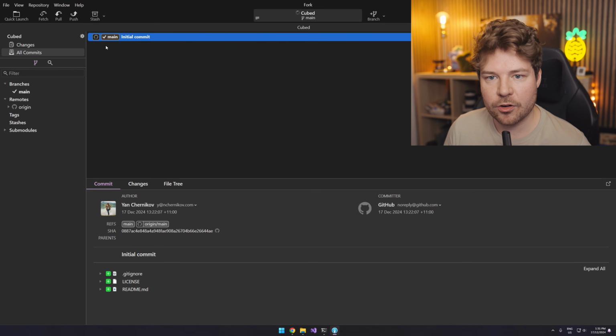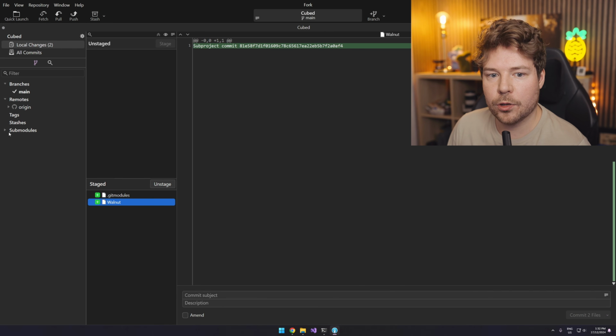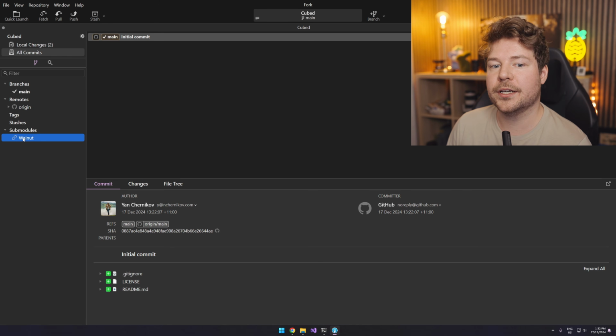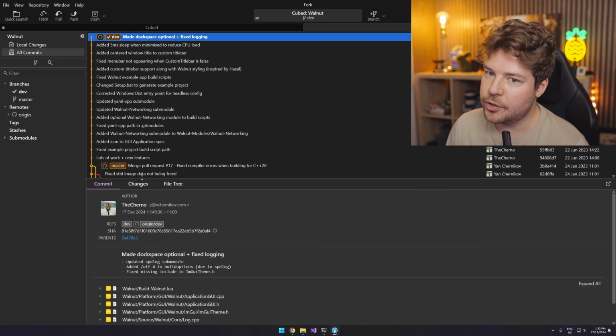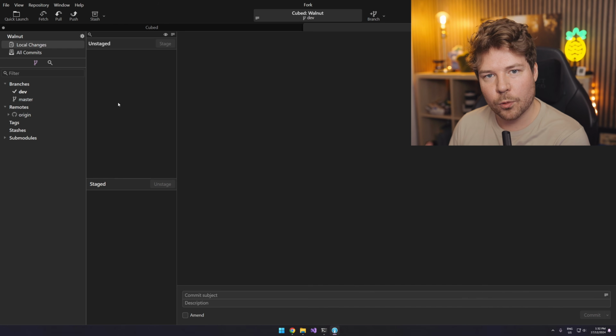If I open up our main repository here, cubed, inside Fork, Fork is a really, really good Git client that I highly recommend. I'll have a link to it in the description below. You can see that all we've added so far, well, we've modified Git modules and we've added Walnut as a submodule. And if we go over here into submodules, you can see that we have Walnut, which we can double click on, and then it will open a new tab. And you can see this is like the entire kind of isolated Walnut repository.